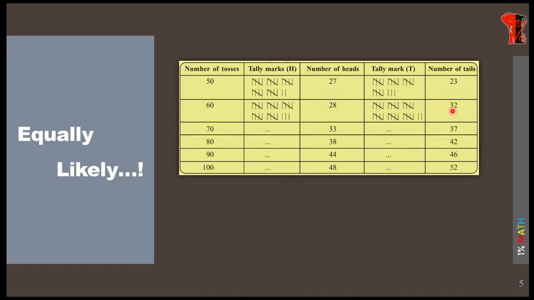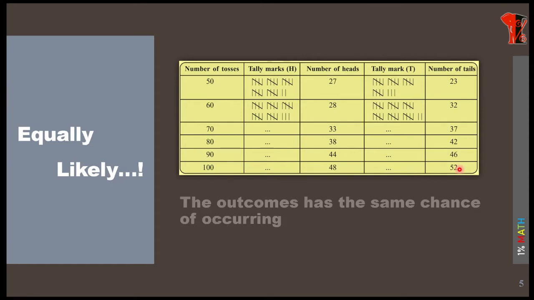Each time, the number of heads and the number of tails are very close to each other. As you increase the number of tosses, if you go for 1,000 tosses or 10,000 tosses, the number of heads and the number of tails become very close to each other. So we can say that they are almost equal. Such outcomes are called equally likely. More specifically, the outcomes have the same chance of occurring.